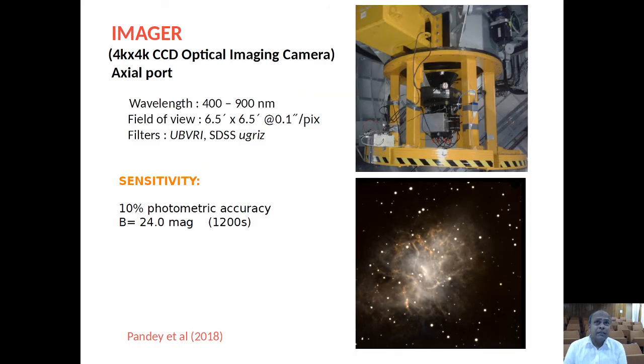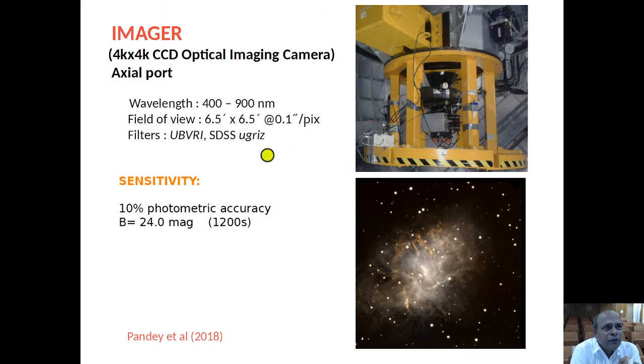Well, this is the second instrument, the 4K by 4K imager we tested on the telescope. This is in black, mounted on the telescope. This works in the optical waveband, 400 to 900 nanometer. This gives a larger field of view in comparison to the TIRCam 2, 6.5 by 6.5 arcminute.